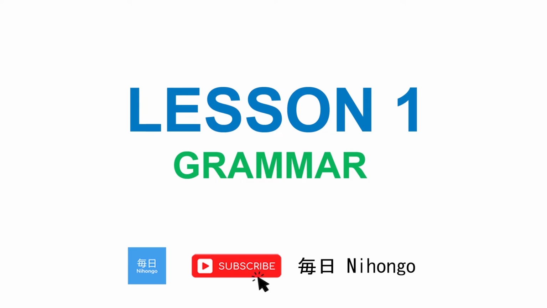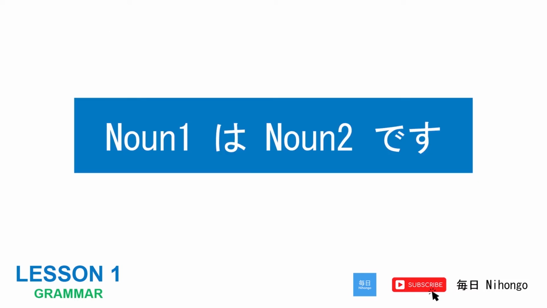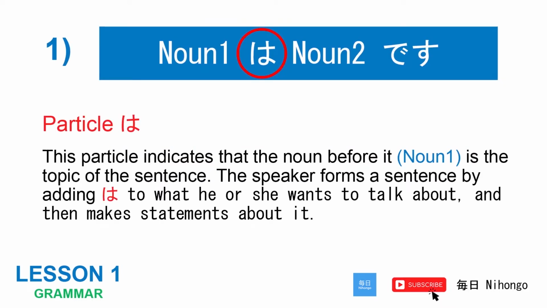Lesson 1, Grammar. In this lesson, you will be able to learn the three following patterns. 1. Noun 1は Noun 2です。 2. Noun 1は Noun 2じゃありません。 3. Noun 1は Noun 2ですか。